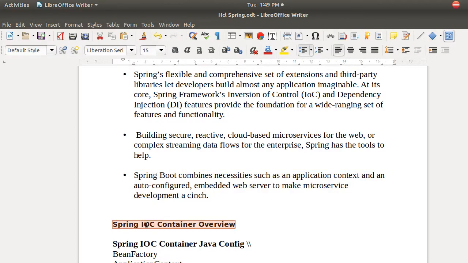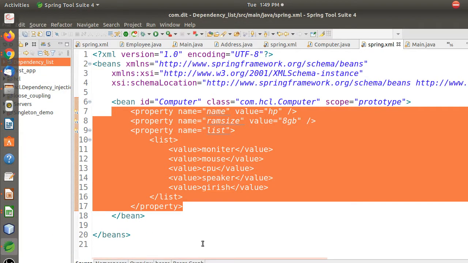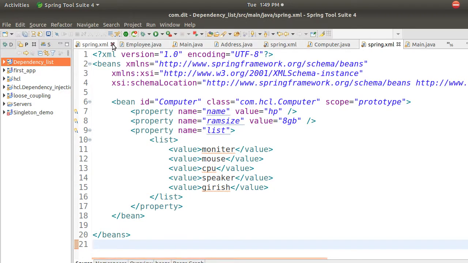First thing is, we should understand what is IOC container. So before going for IOC container, let us do a small exercise and learn how to write my first program in Spring. To create your first program, just go back to your editor, any favorite editor you can choose.